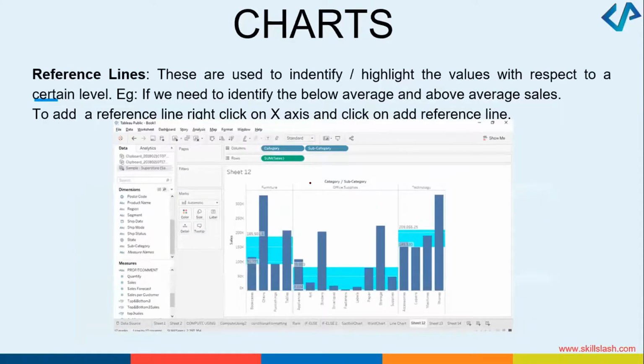Reference lines. Now see, whenever you want to identify, this is for example a graph that I have drawn. I wanted to highlight the values with respect to a particular level. I can do that. That is called reference lines. These lines are called reference lines. So you can add the reference line along the x-axis. You can also add the reference lines along the y-axis. Visualize, appreciate what are the different things that we can do.